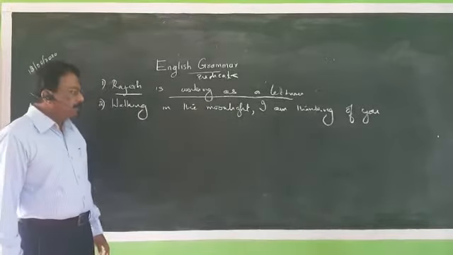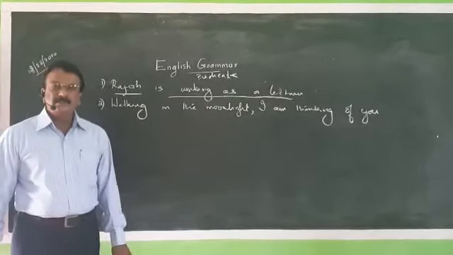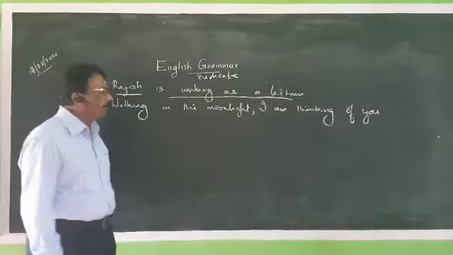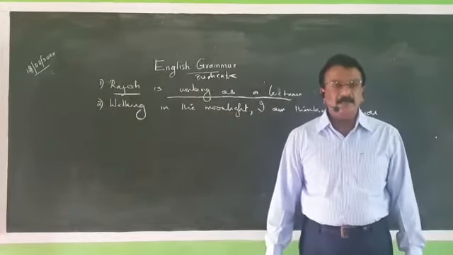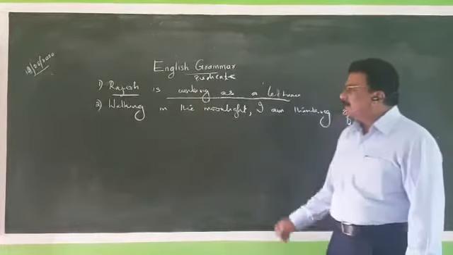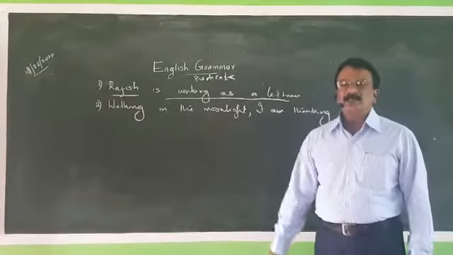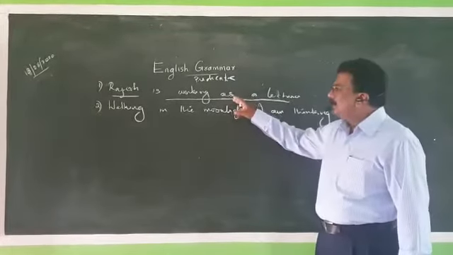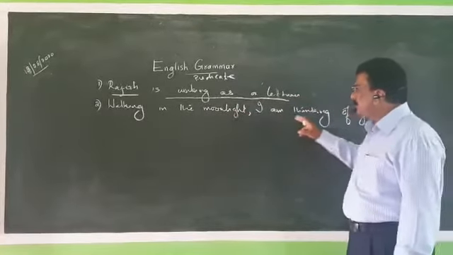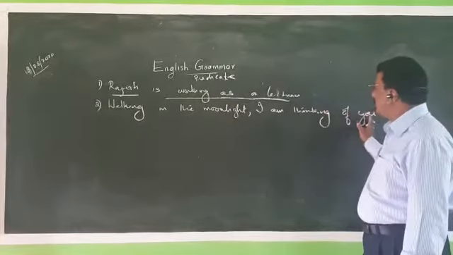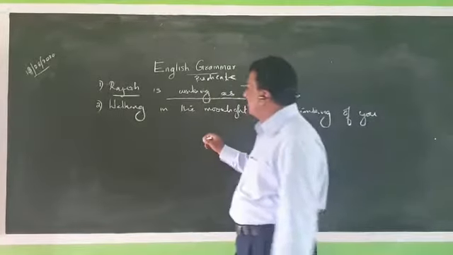So, phrase is a group of words which has no subject and predicate of its own and makes part of a larger sentence. So Rajesh is working as a lecturer is a sentence. In the lengthy sentence, walking in the moonlight, I am thinking of you, walking in the moonlight is a phrase.